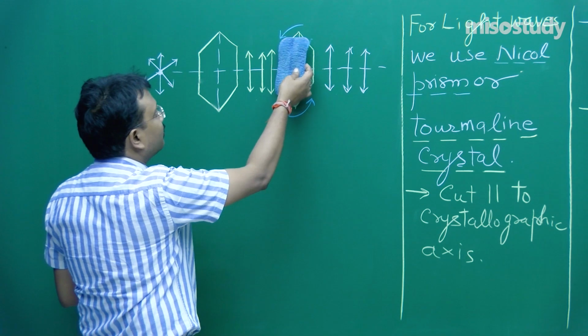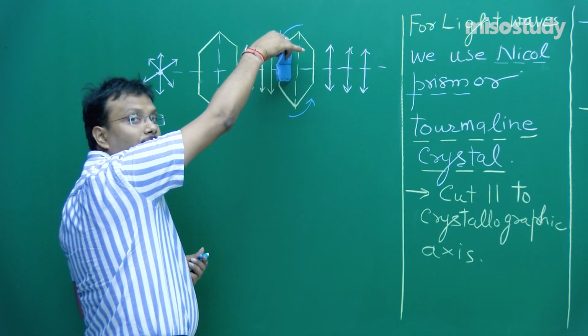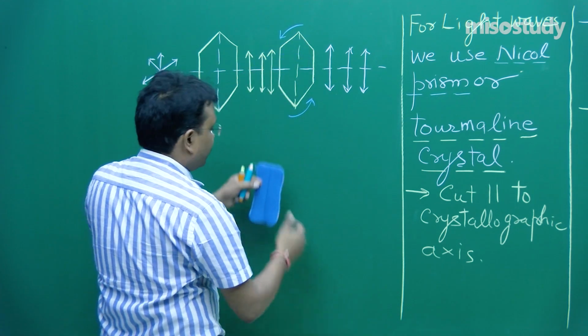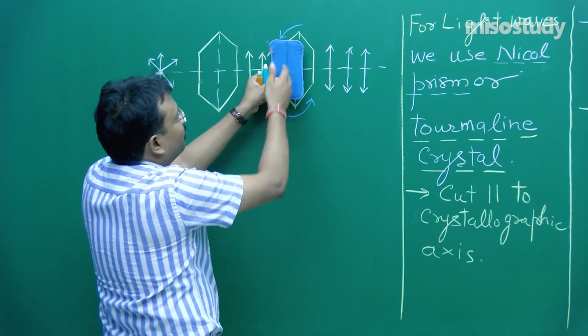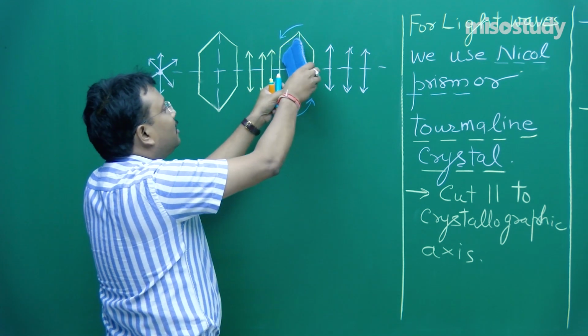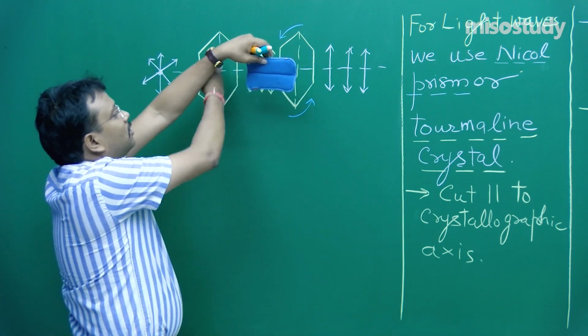Let's say earlier it was like this and now it is like this. Okay, earlier like this. So this lining, just take a look of this lining. I hope this lining is visible. Fine. So earlier the lining was like this. When it is rotated, then the lining is perpendicular to this lining.